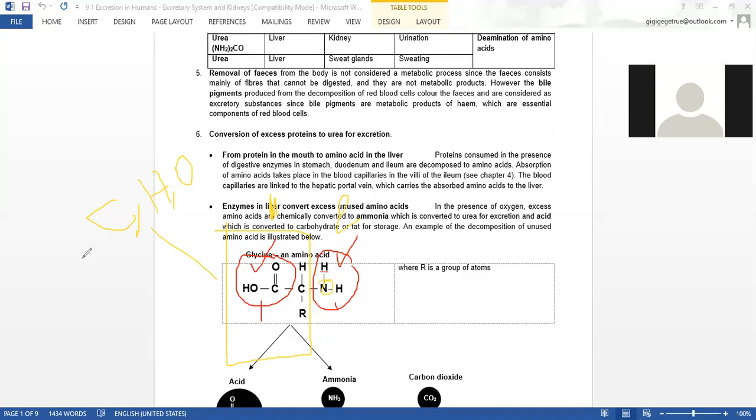Those that contain CHO can be converted to carbohydrate and fats because they are made up of the same elements. Those that are made up of nitrogen cannot be stored. Nitrogen is basically unique in amino acid and protein, but it cannot be stored unless you store it as the muscles in your body.